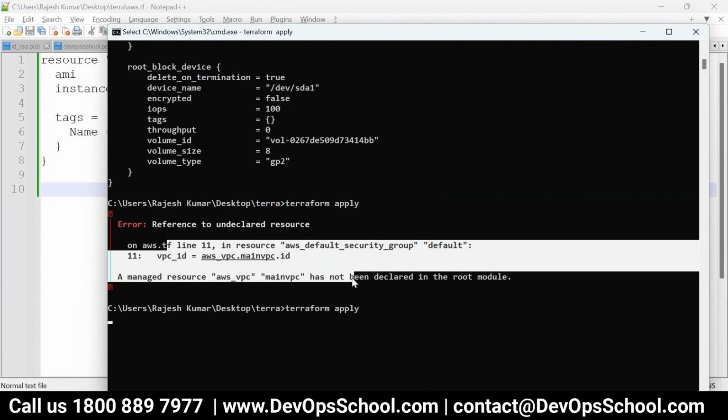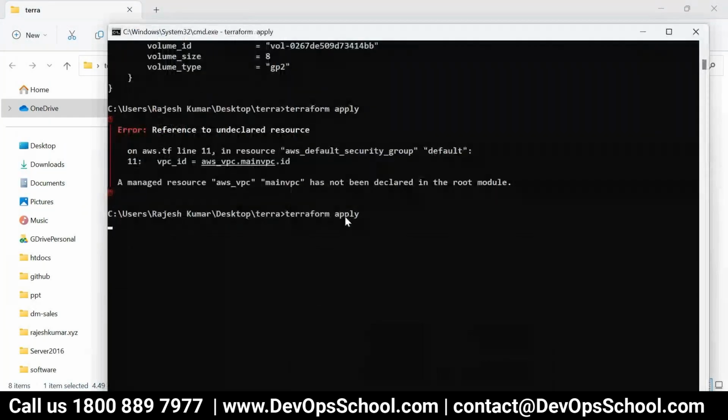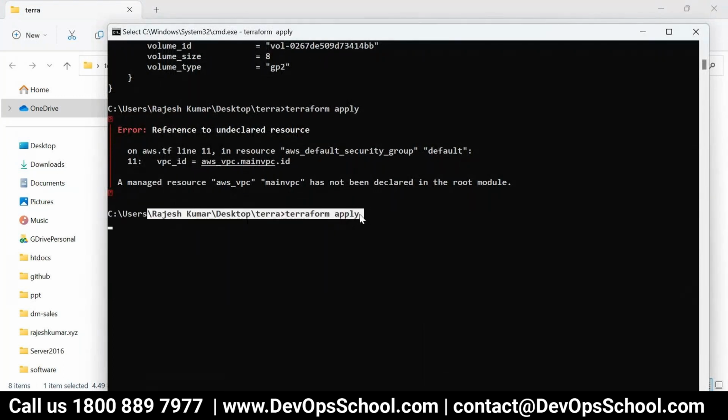Your file is the TF file, not the JSON file. But I'm telling you because sometimes you have to troubleshoot, so it is needed. You can manually delete those resources from the AWS dashboard, and then it will create it again on the next apply.